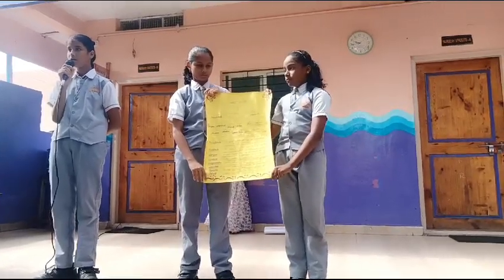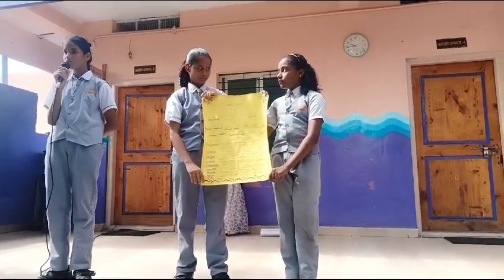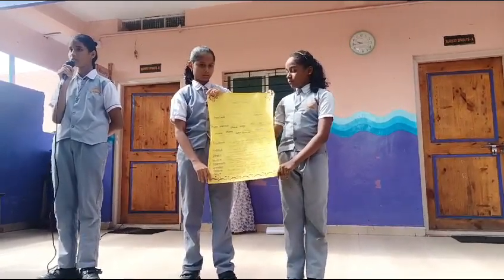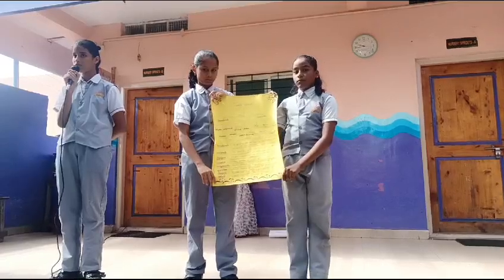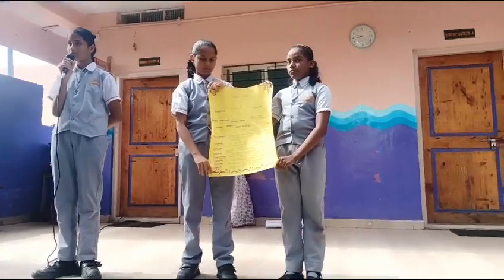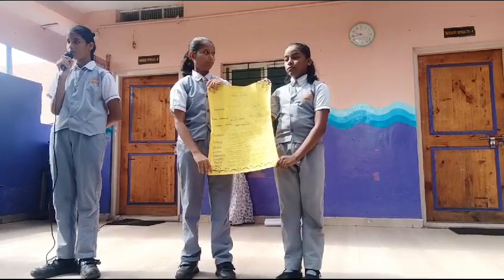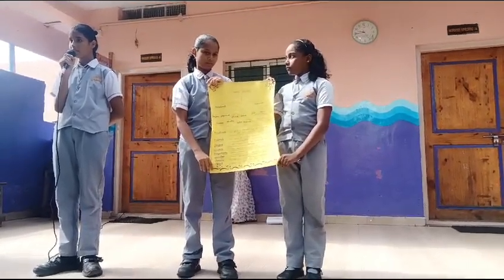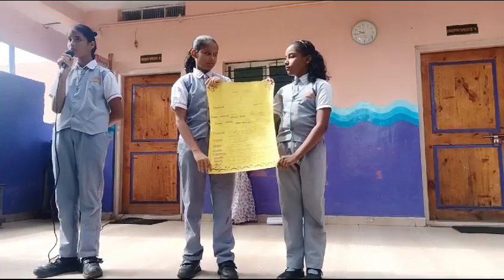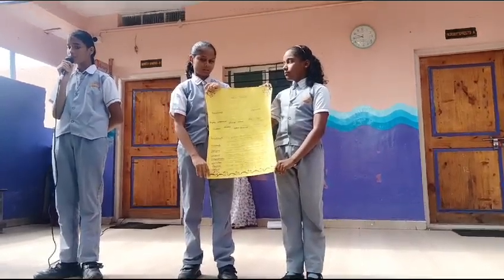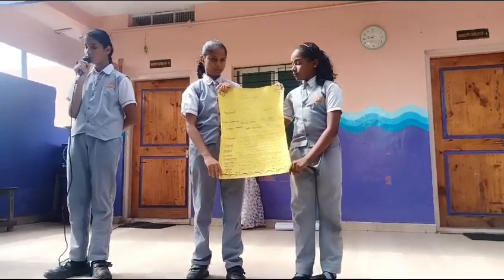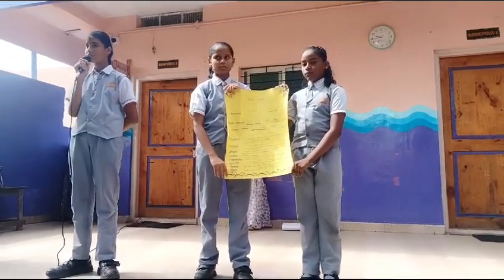Vertebrates are divided into 5 types: fish, amphibians, reptiles, mammals, birds. Fish are aquatic animals which live in water. Amphibians are both land and water animals. Reptiles are terrestrial animals. Mammals are also terrestrial animals. Animals which can fly are called birds.